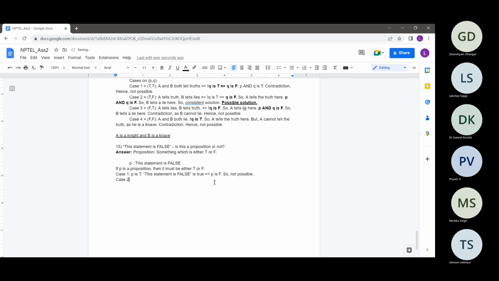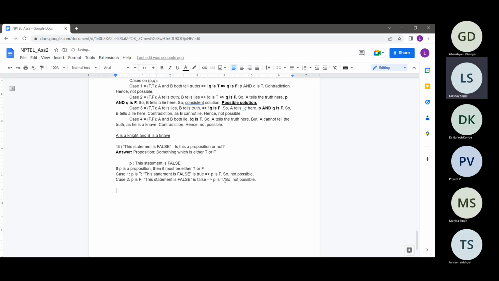Similarly, in case 2, suppose P is false. Then the sentence "this statement is false" is false, right? Do you see the conundrum here? This statement is false, so this means that P should actually be true. If the sentence was actually false, then this sentence was actually true, which means that P should be true. So in this case, if P is false, then P is true. Since a proposition should have a unique value, this was also not possible.